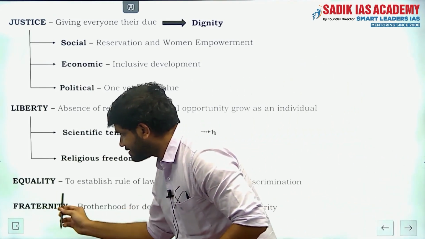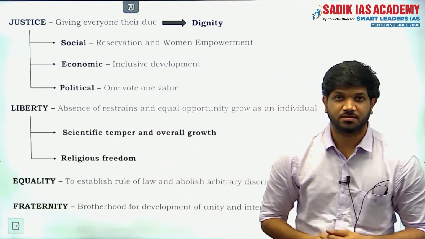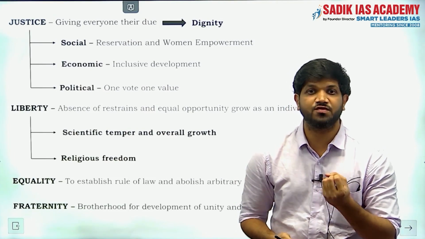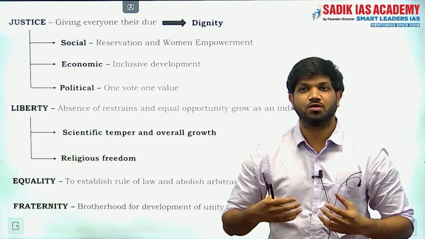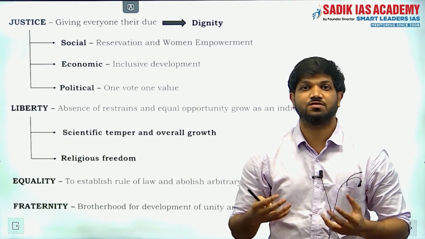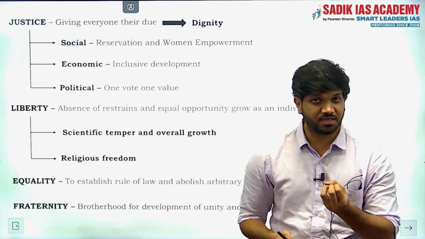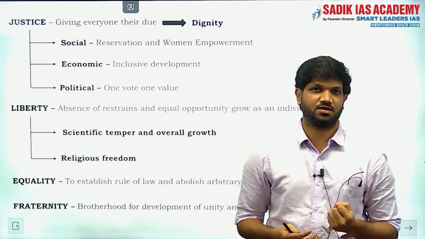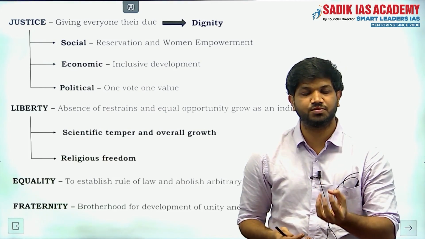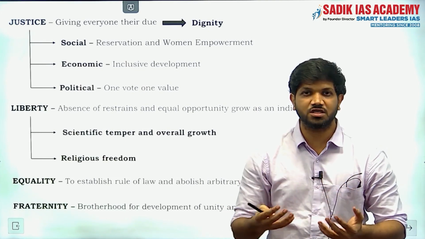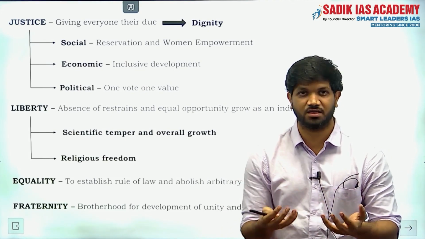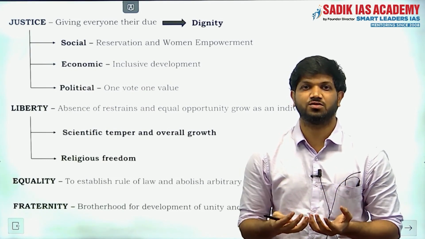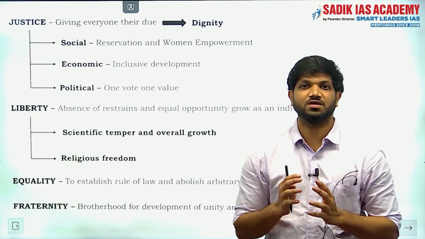And then there is a word called fraternity. So what is meant by fraternity? Fraternity is nothing but the brotherhood feeling, where we have to assume others as our brothers and sisters. This feeling will enhance the value of integrity among ourselves, and this will largely contribute to the feeling of unity and nationalism and the sense of brotherhood to every section of the society.